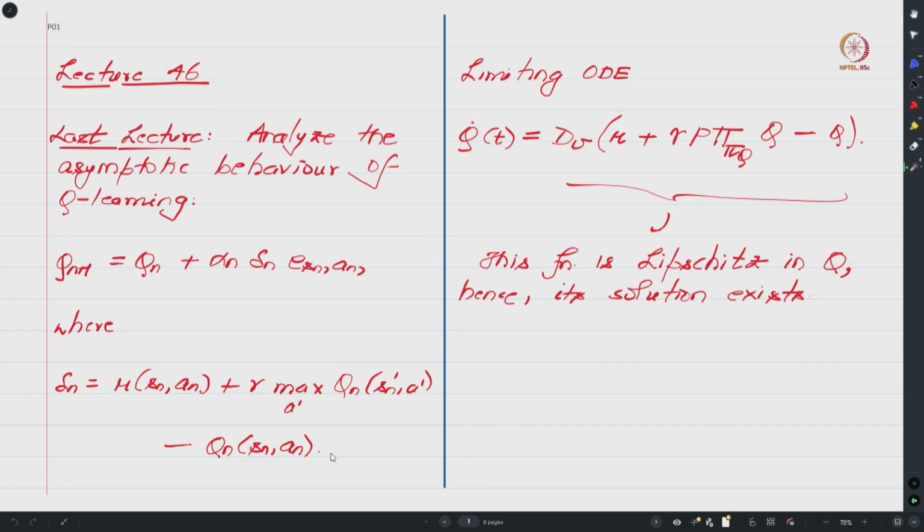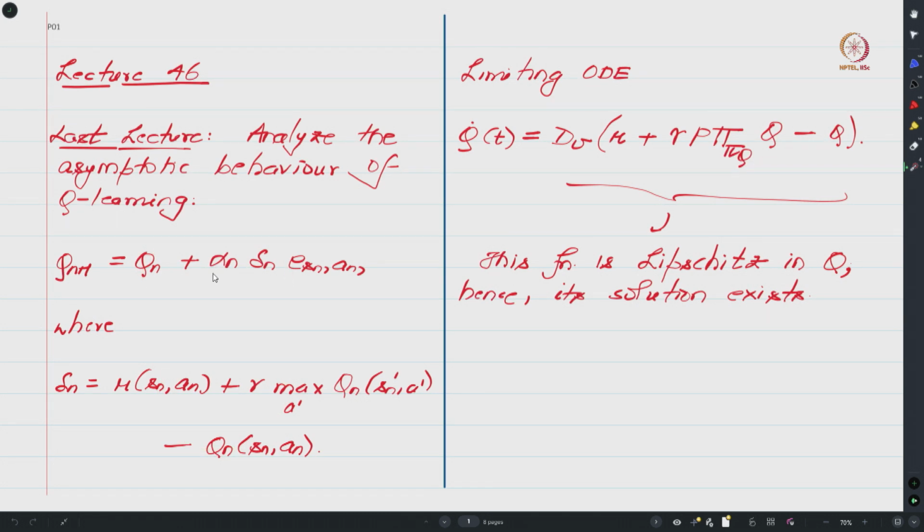And last time we saw that the limiting ODE associated with this algorithm is given in the following way. It is Q dot of t equals D subscript nu, where nu is your behavior policy, times R plus gamma P capital Pi subscript pi Q times Q minus Q. This operation basically picks for every state s the action that maximizes your Q(s,a) value. So this was the limiting ODE associated with this algorithm, right.